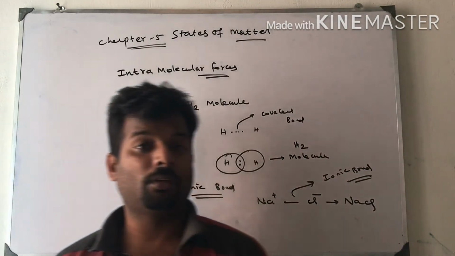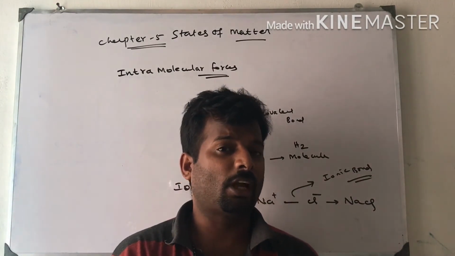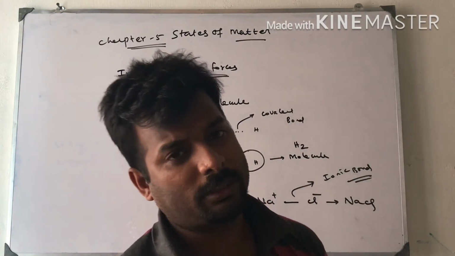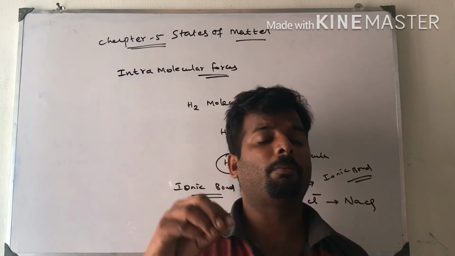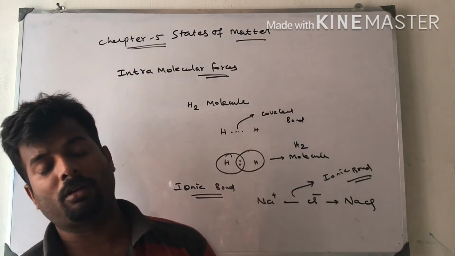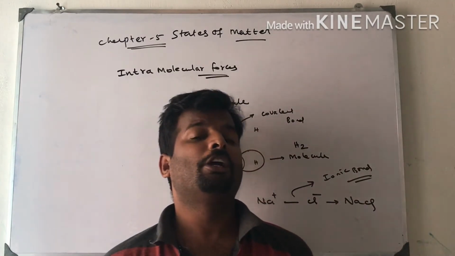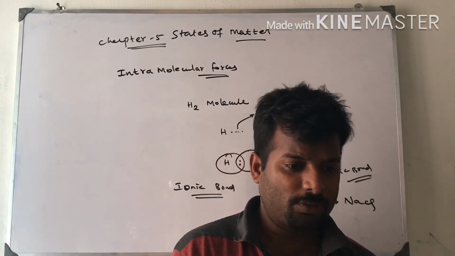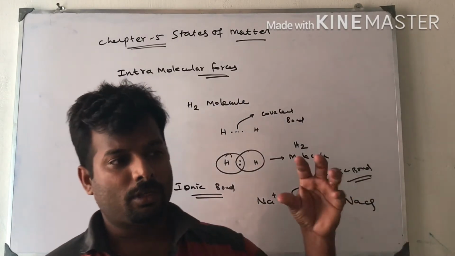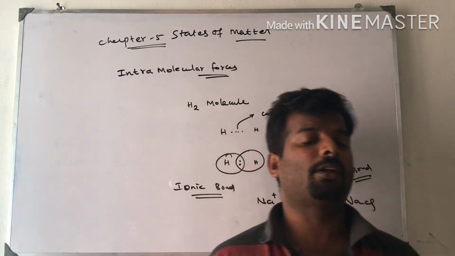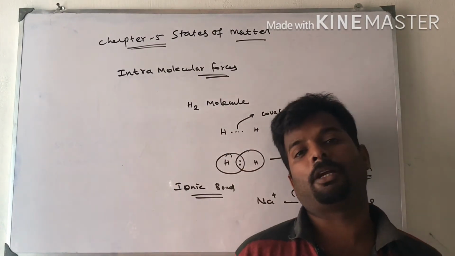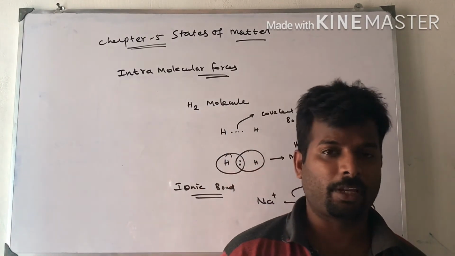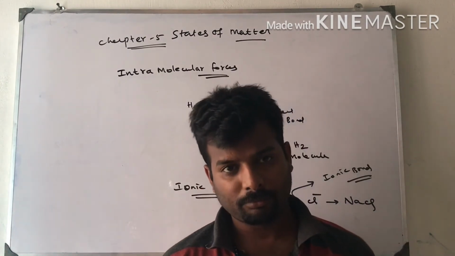Before that, the forces which condense the matter are of two types. They can be bonding or non-bonding forces, which may be intramolecular or intermolecular forces. These forces which condense the matter lead to a lot of chemical changes taking place in the matter.